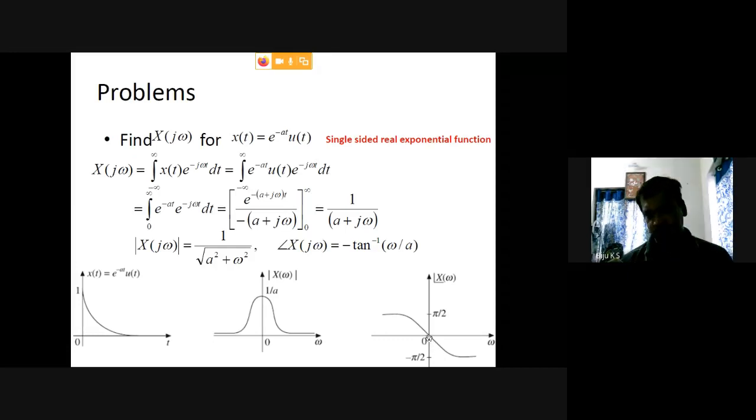So it is 0 here. And if tan was infinity, it can be either minus pi by 2 or plus pi by 2. So that is why this graph is like this. Okay, so this is the response. So this is a signal and this is a magnitude response at frequency terms, or the phase response.